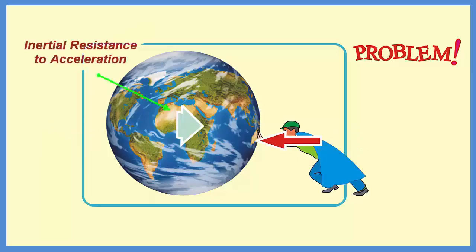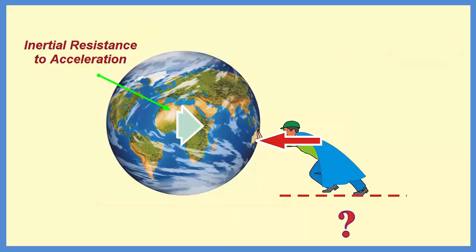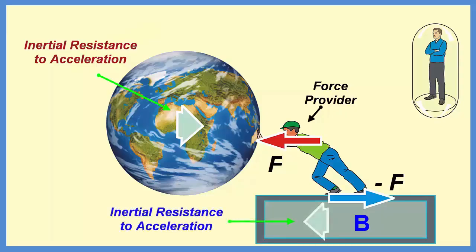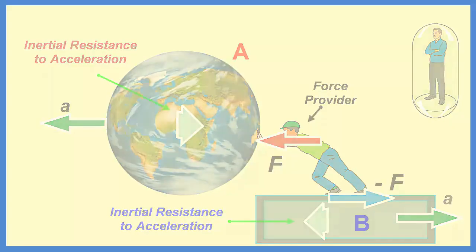The problem is that, when a body is acted upon by a force, the body resists. This means that the driving force must be produced by a force provider, which requires a support body to act upon. This is because the second body, B, also resists the action of the opposite force produced by the force provider, allowing the second body to act as a support for the acceleration of the first body, A. This results in the opposite accelerations of the two bodies, that act as a support for each other. These are the conditions, provided by the third law of motion, to allow the acceleration of the bodies.